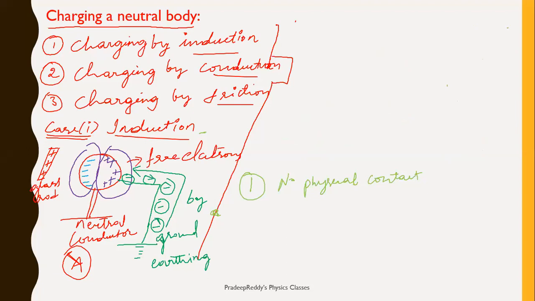As a result, leaving the neutral body charged, that is one way. And in the second case, instead of taking one neutral body, I can take two neutral bodies.